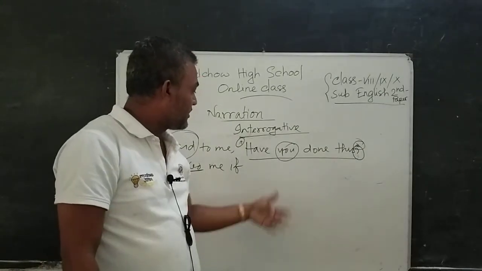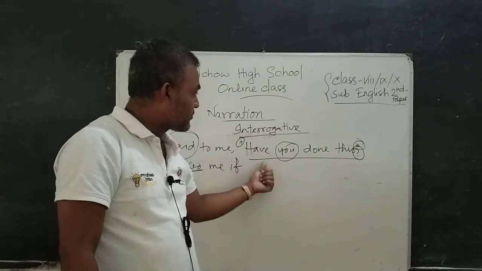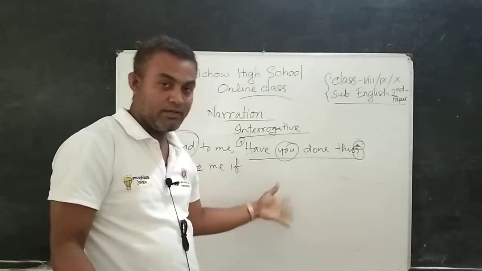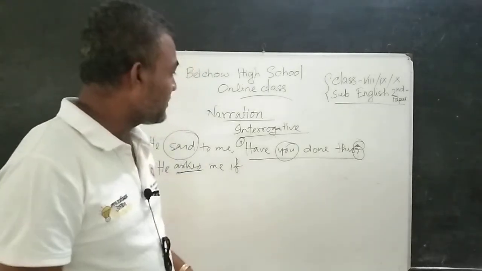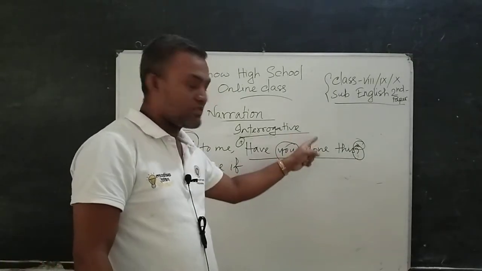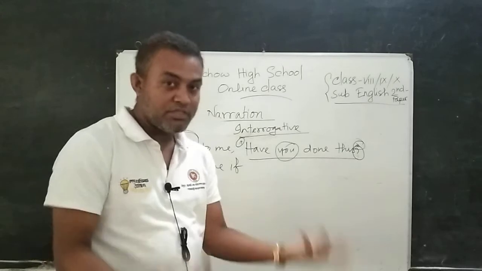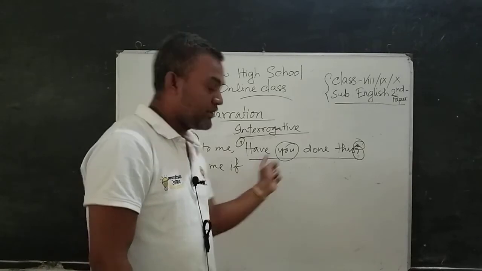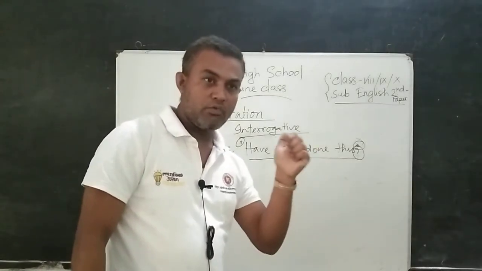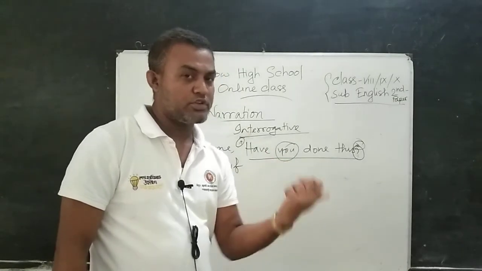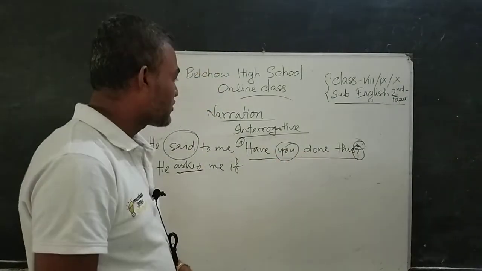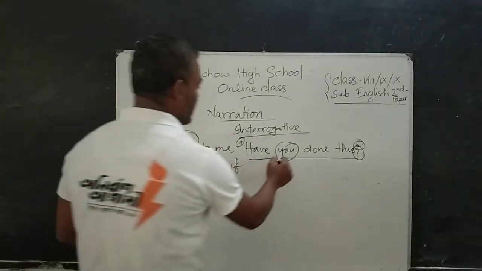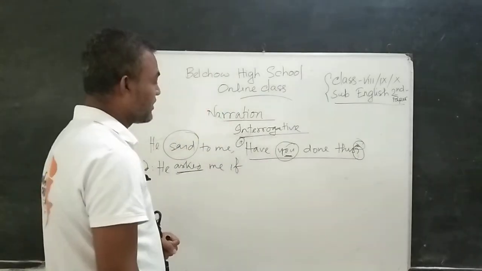It doesn't matter if it is interrogative, imperative, optative, exclamatory or assertive sentences. It doesn't matter in the questions. But we have to remember, these sentences will turn into assertive mode. For this reason, in indirect narration, we have to start these sentences with a subject. That's why we have to find out what the subject is here. And I have found that you is the subject.